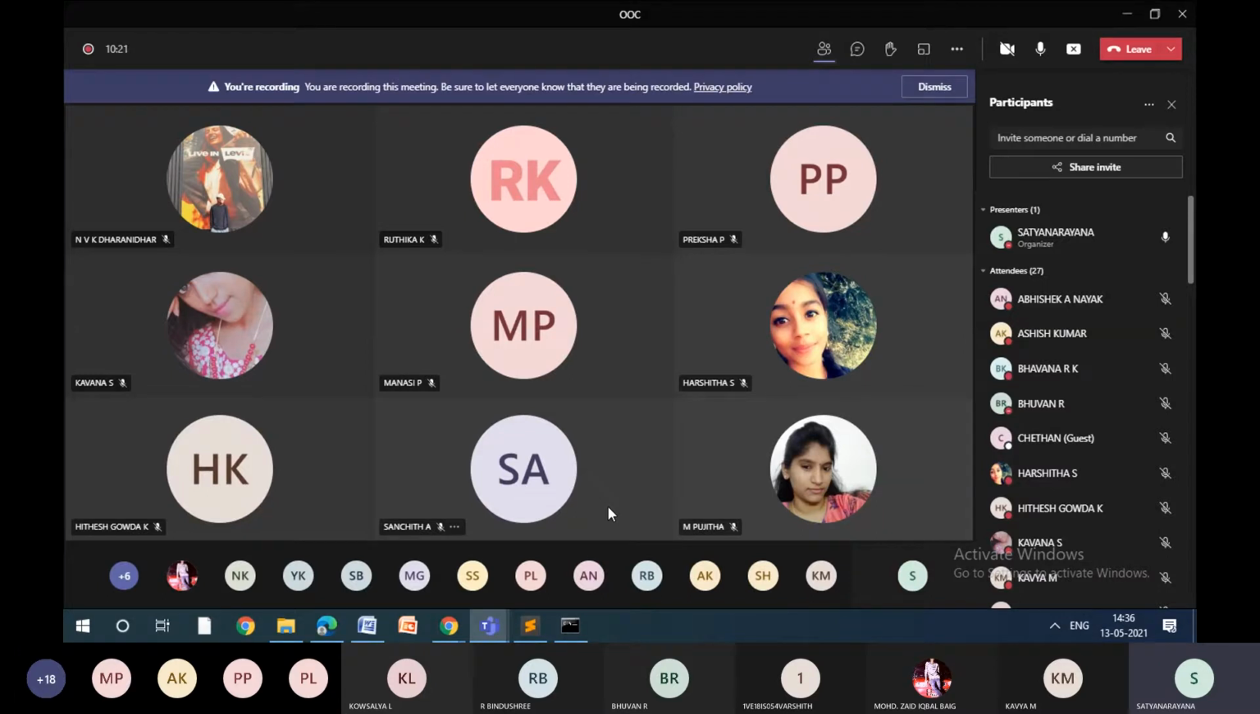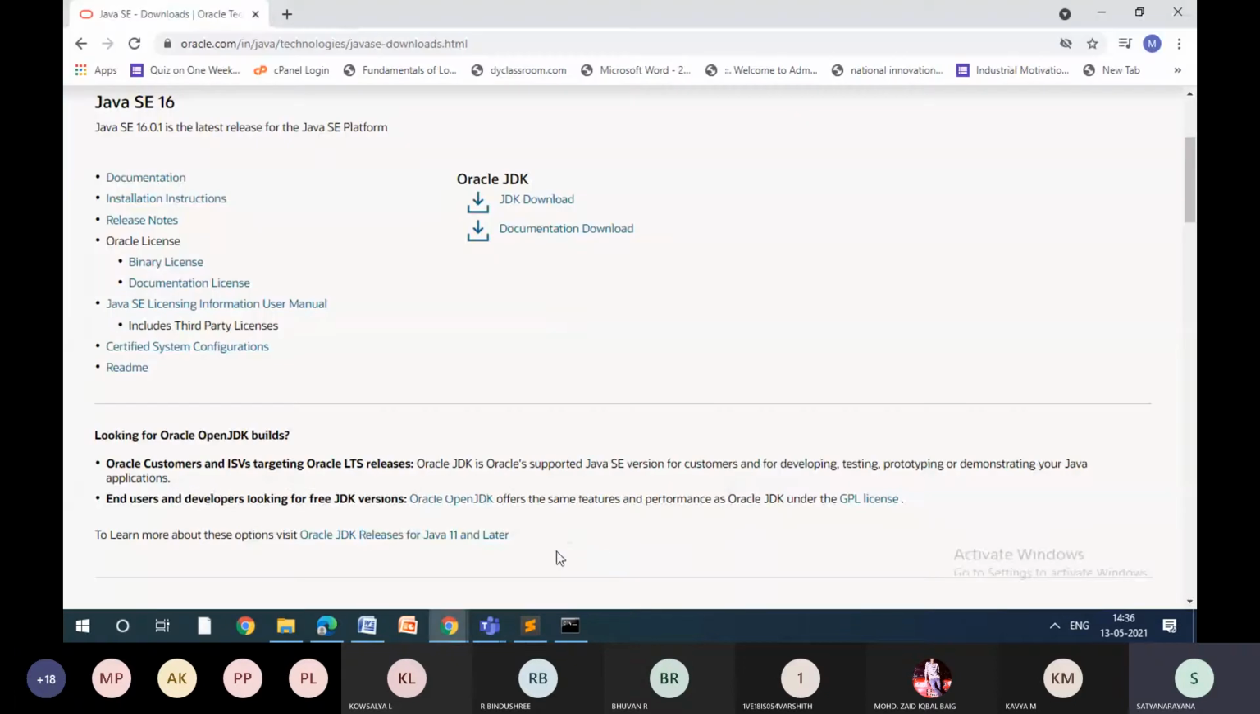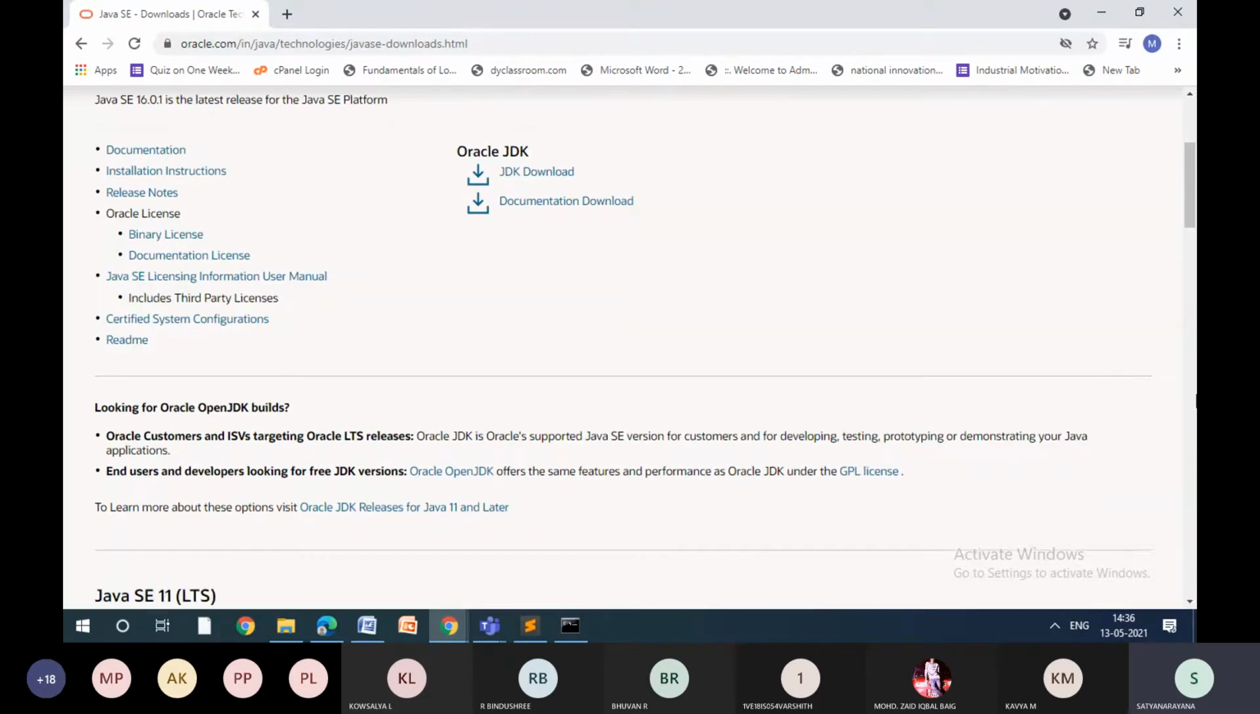So now, when you install any JDK, there is no harm. If you install 16 also, there is no harm. You can download and install it. Just click on this download, then you can download the JDK. So this is called JDK, right?